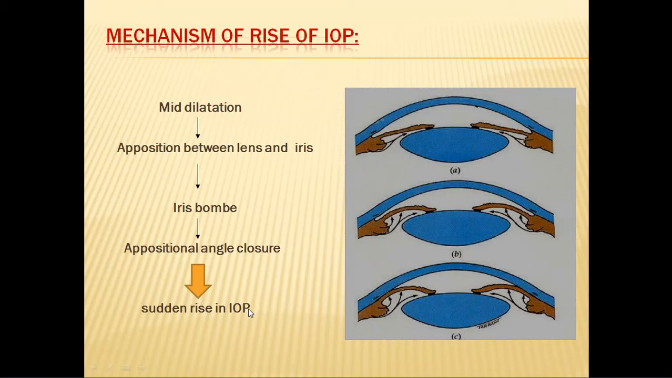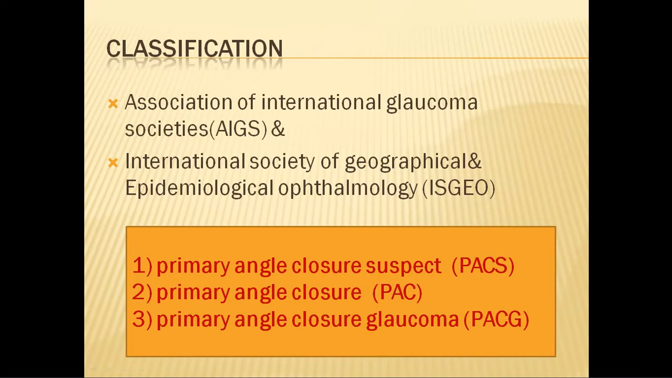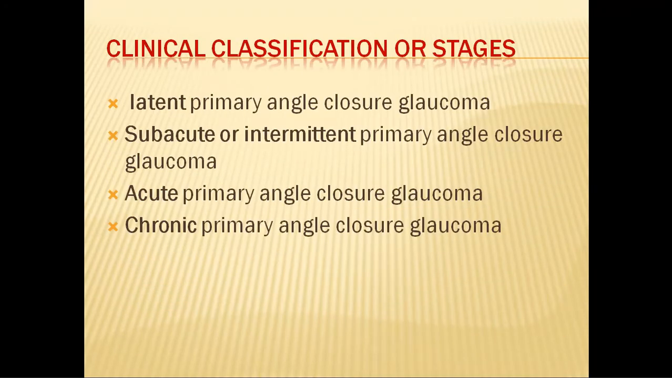So the whole story of your angle closure disease is this: a mid-dilated pupil triggers off an attack of raised intraocular pressure because of pupillary block and pent up aqueous in the posterior chamber, leading to iris bombé, which in turn leads to closing of the angle. So now we will go to the classification of your angle closure disease.